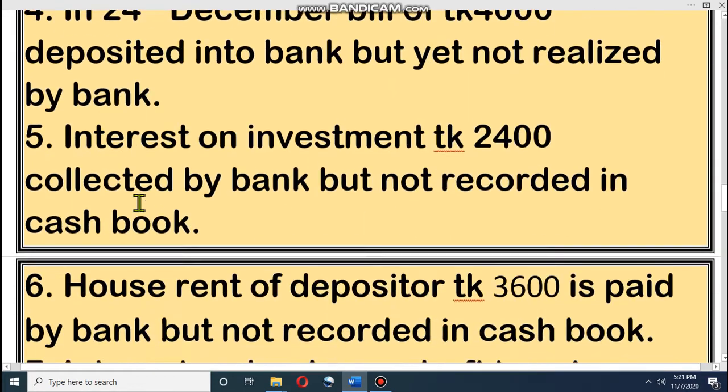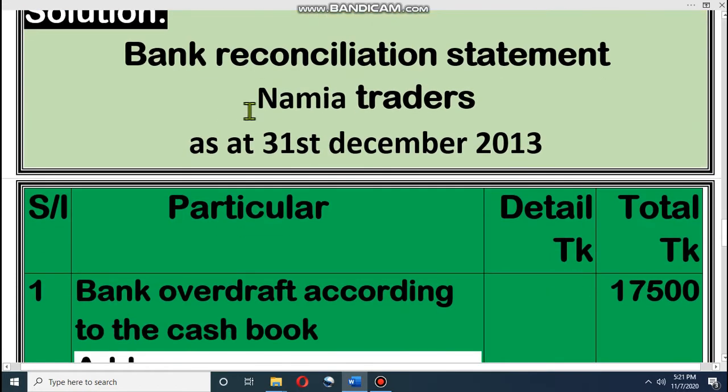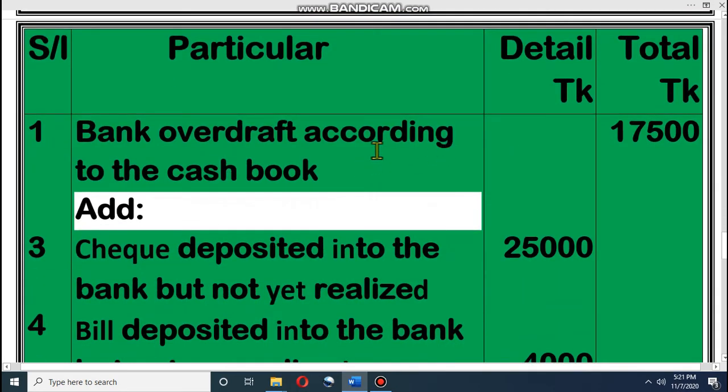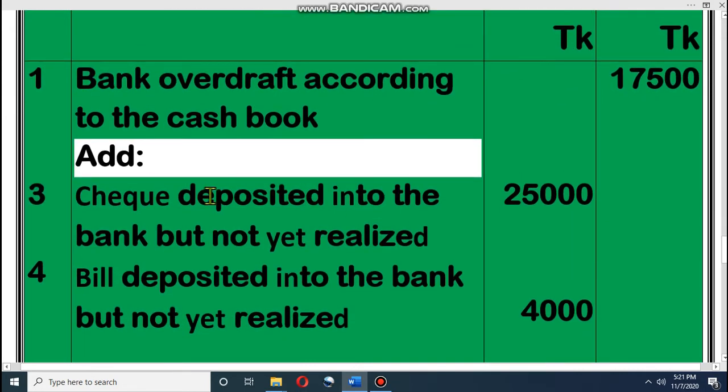Let's see the solution. Dear student, look at the bank reconciliation statement, Namia Traders, as at 31st December 2013. At first, you have to write the balance given in the question. Bank overdraft according to the cash book: the bank overdraft is 17,500. Now, we have to add. Again I am telling you the formula: if any party makes a debit for any transaction, that will be added, and if any party makes a credit, we have to subtract it.